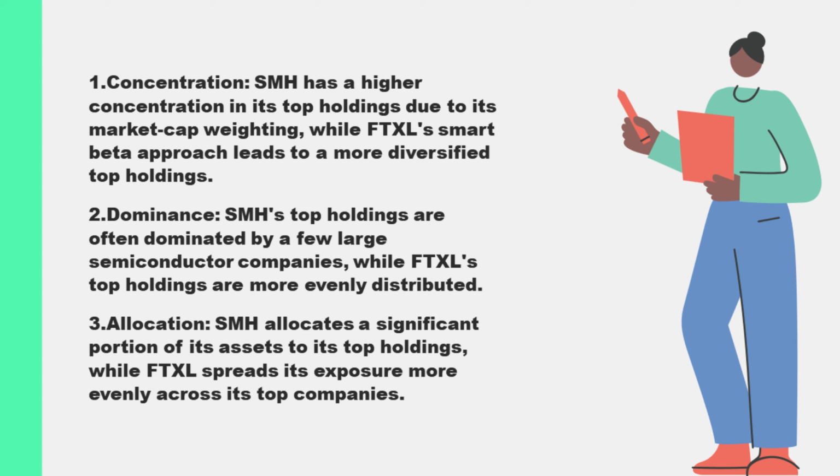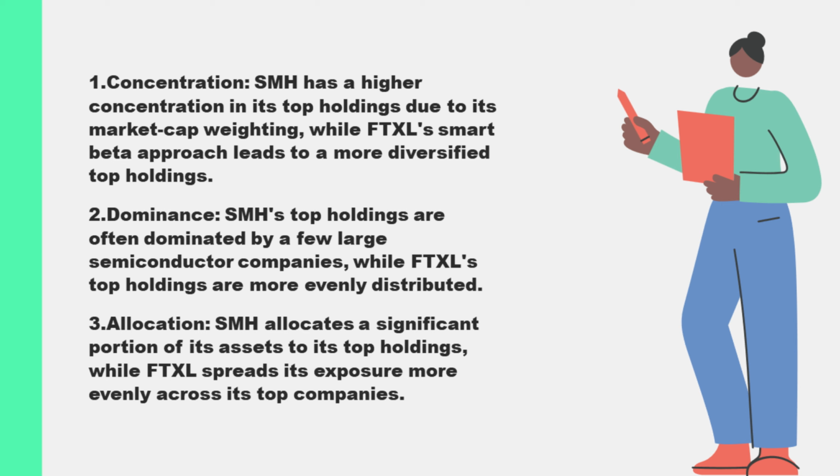The top 10 holdings in FTXL typically represent a smaller percentage of the total portfolio, often ranging from 40 to 50%. This reflects the index's methodology, which aims to provide more balanced exposure across a wider range of semiconductor companies, including both large-cap and mid-cap firms. To illustrate the difference, while SMH might have a large percentage of its assets in just a few companies, FTXL spreads its exposure more evenly across its top holdings.